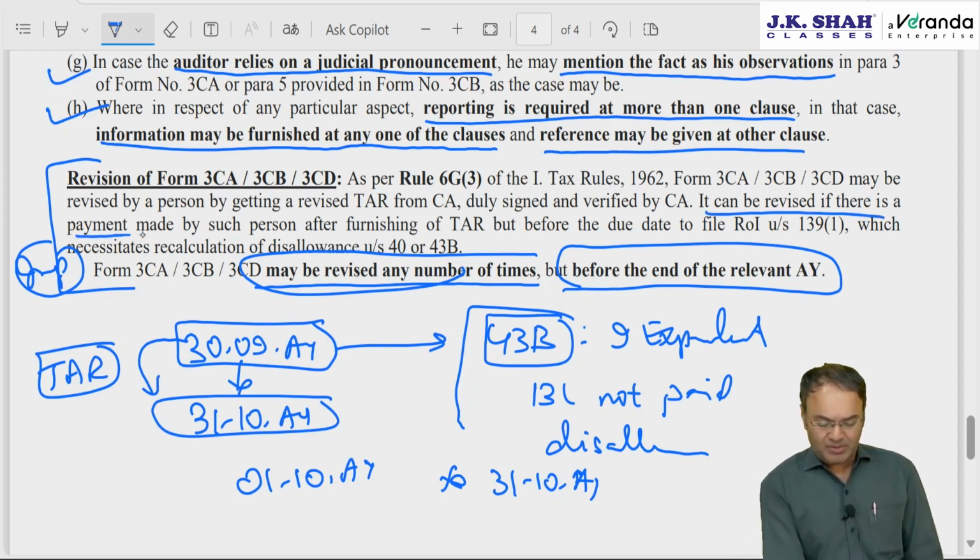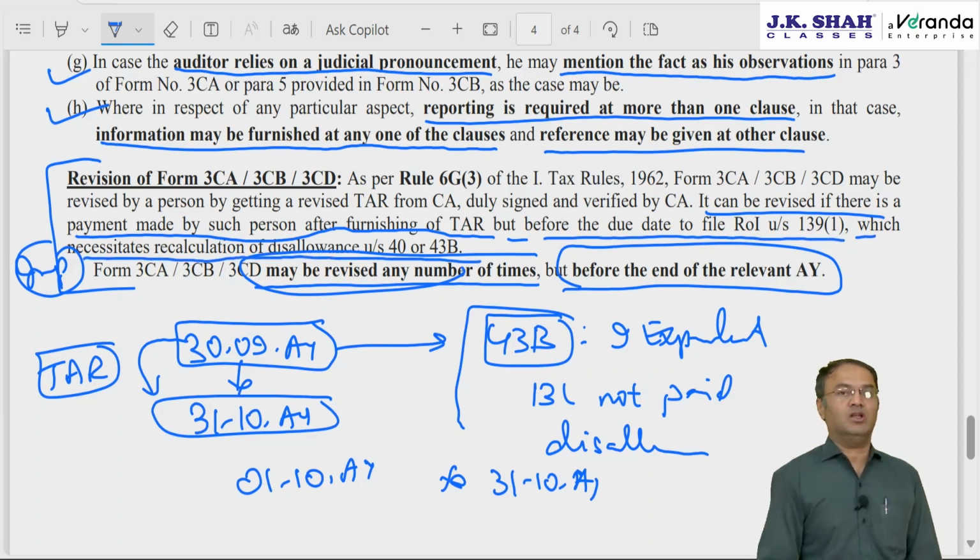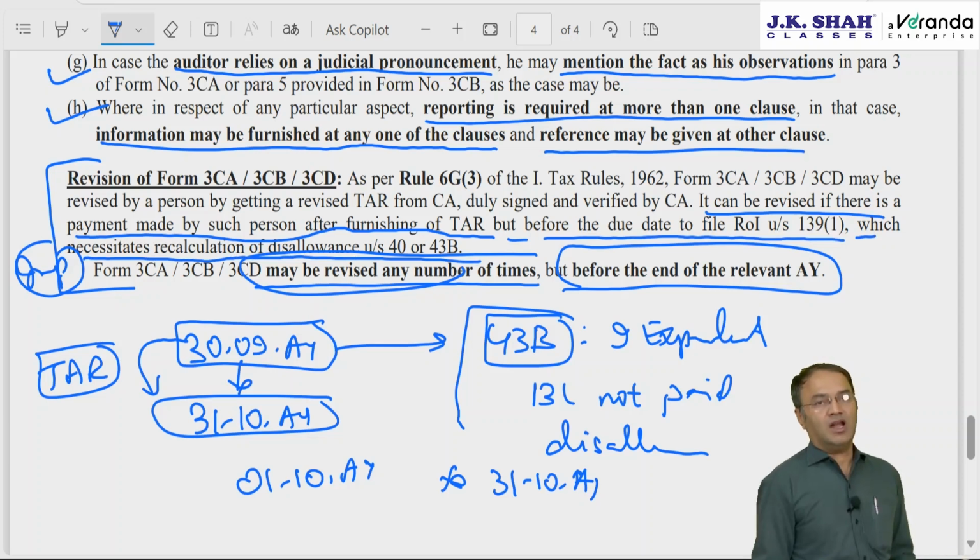It can be revised if there is a payment made by such person after furnishing the tax audit report but before the due date of filing the IT return, which necessitates recalculation of disallowance under section 40 or 43B. Barring that, the tax audit report cannot be revised. Keep it in your mind.